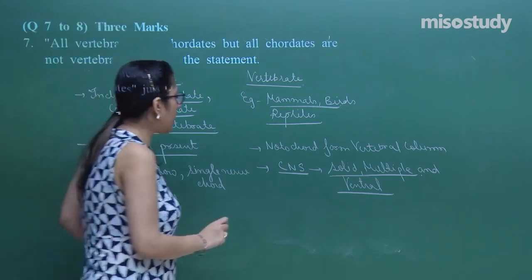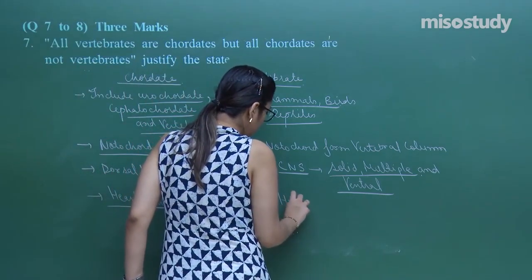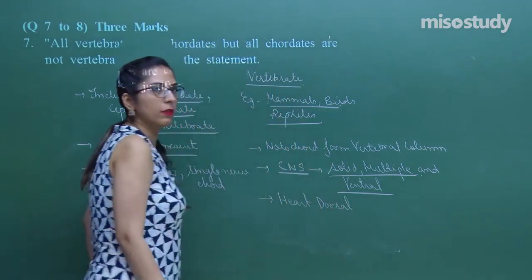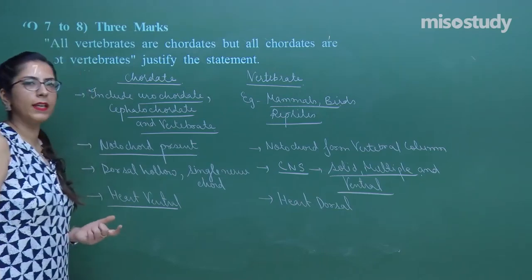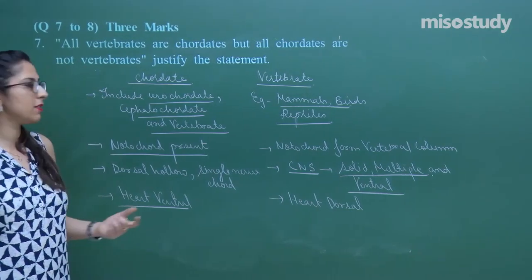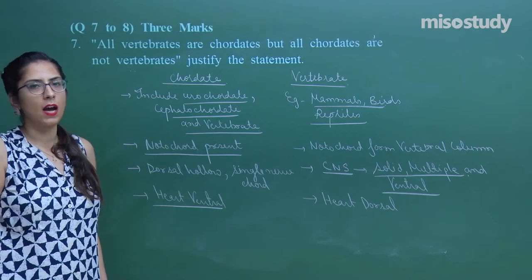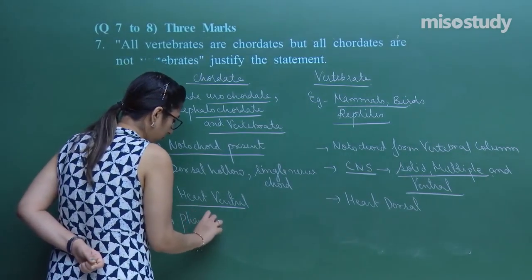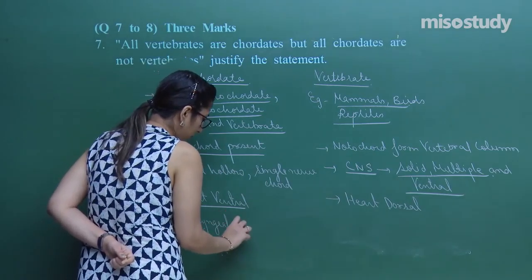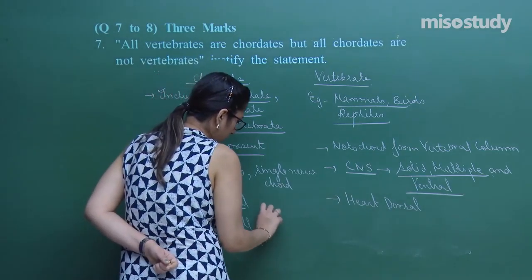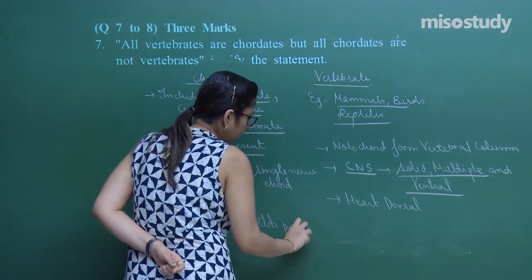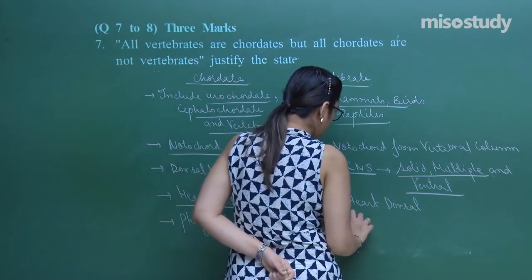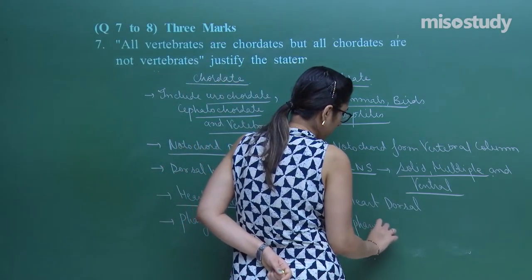In this case, the heart is dorsal. In this case, the pharyngeal gill slits are present, whereas in that case the pharyngeal gill slits are not present. In some stage of the life cycle, they are present. In this case, the pharyngeal gill slits are not present.